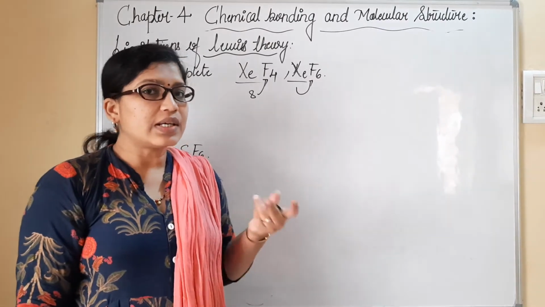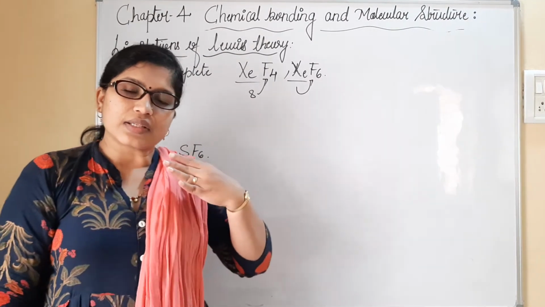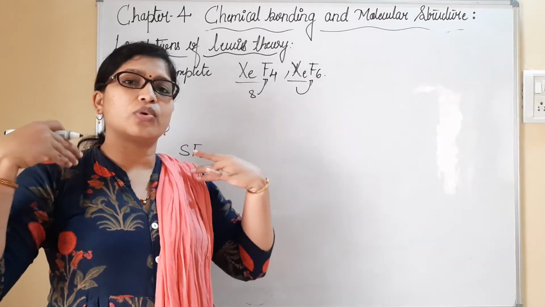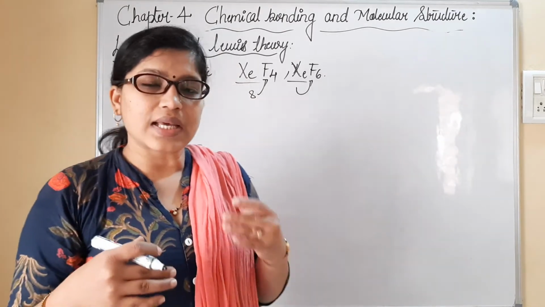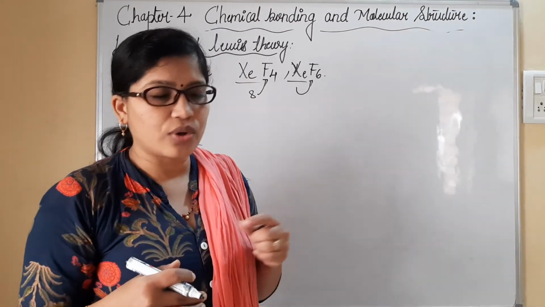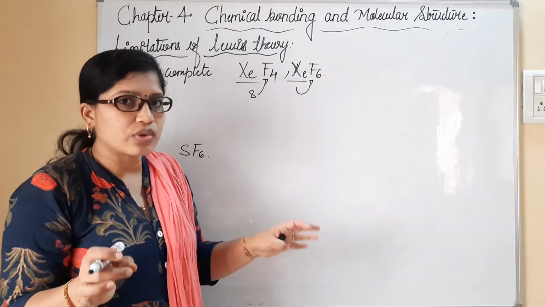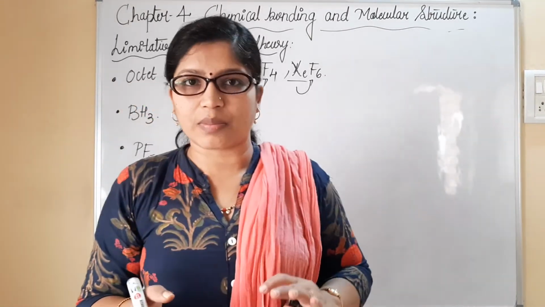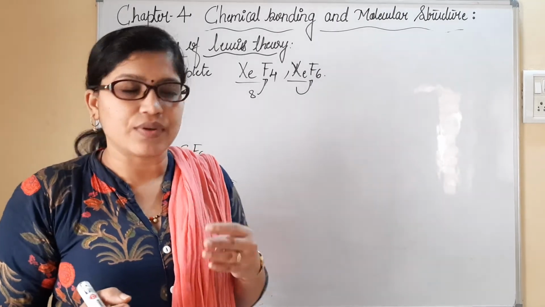Why does this formation take place? Once the octet is complete, they are most stable. They neither want to donate electrons nor accept electrons. But the thing is exactly opposite in the case of xenon compounds. XeF4 exists with the most stability, as does XeF6. Why is it so? It couldn't be explained by Lewis's approach.